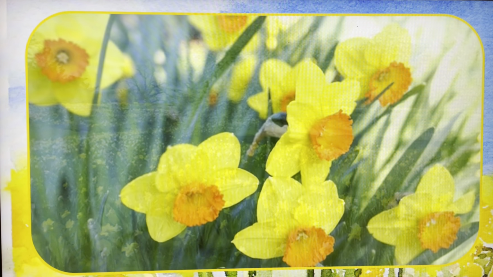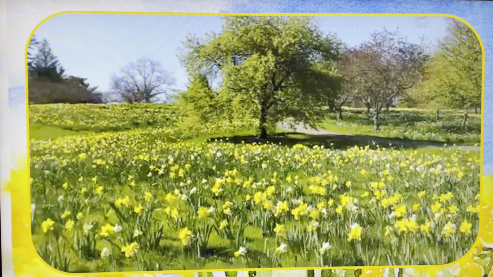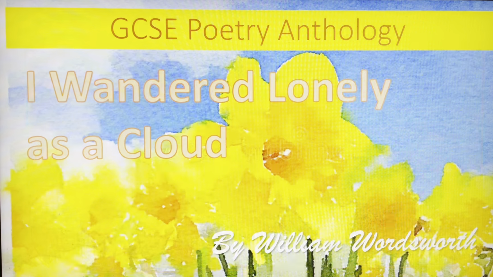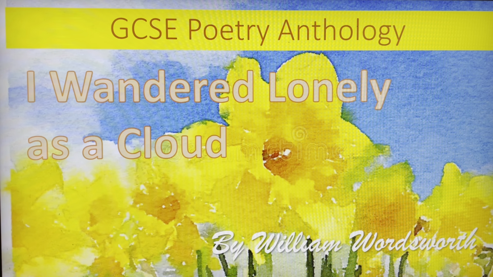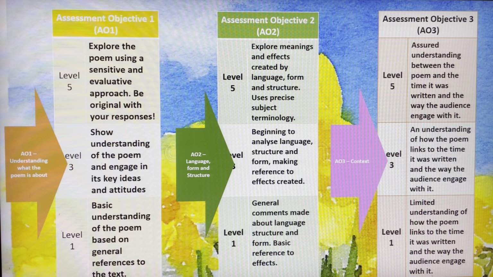Hello and welcome to this GCSE revision video for Wordsworth's poem As I Wandered Lonely as a Cloud, otherwise known as Daffodils. Today we're going to look at the three key things to assess for at GCSE. On the left, meaning of the poem, middle, language used in the poem, and on the far side, its context.